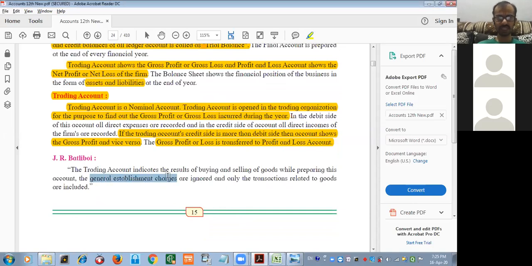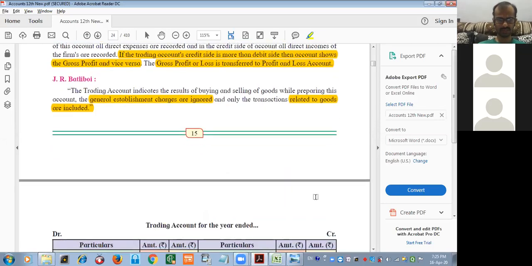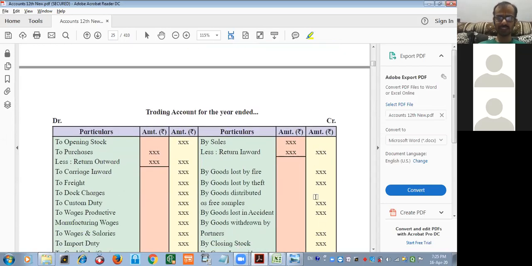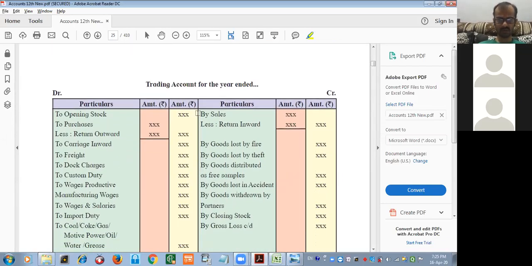General establishment charges are ignored, meaning in a trading account you have to ignore indirect expenses. But what you have to consider? The expenditure directly related to goods, related to production. I think we have seen the definition of goods also in 11th standard: commodities or articles in which a trader deals. Okay, so now just see the format of trading account here.